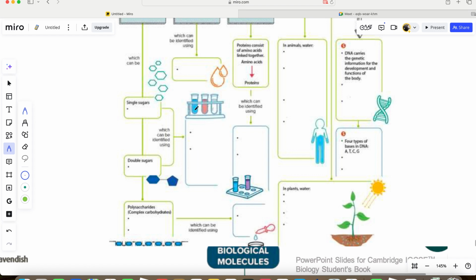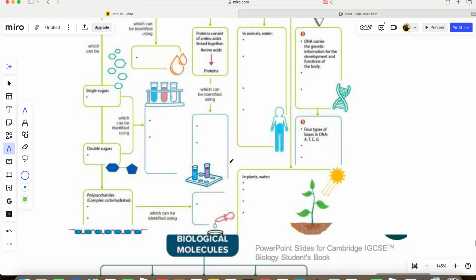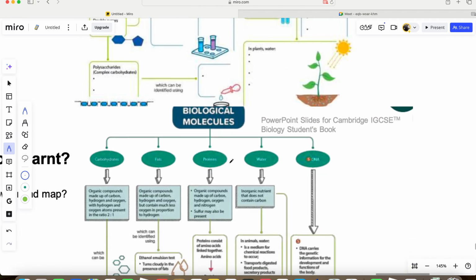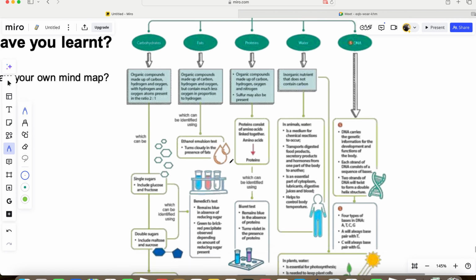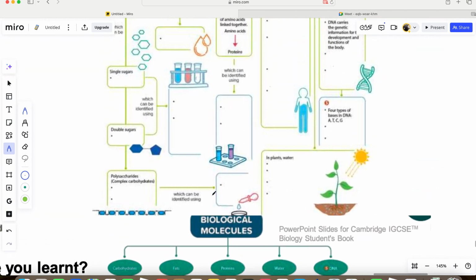When the color is blue, it means there is no reducing sugar. When it's orange, it means there's a moderate amount. When it's brick red, that means a lot, and so on. So you fill this up as a small summary note. Pause the video and fill this up as a summary of what you have learned today, and do it yourself first.